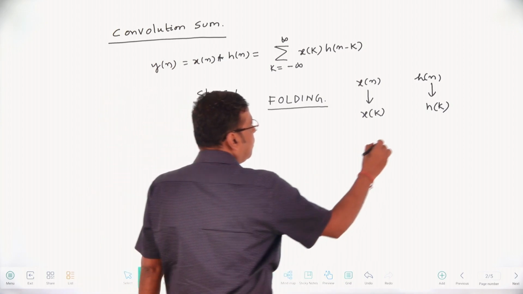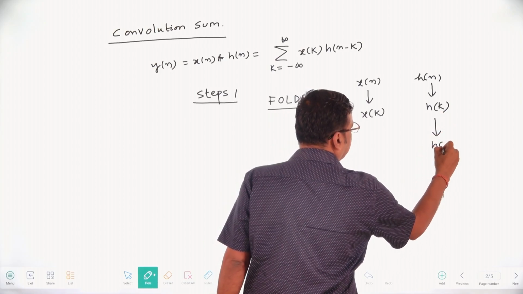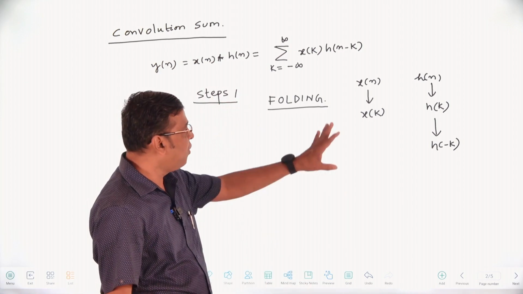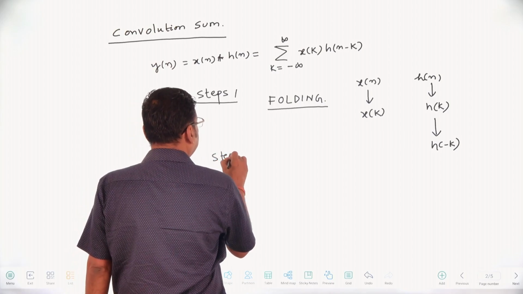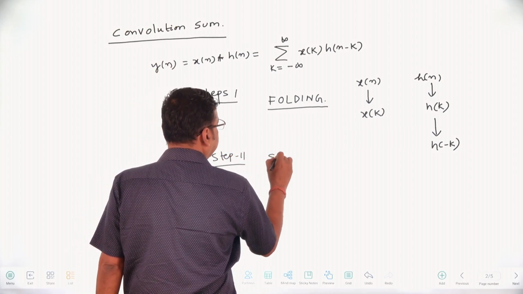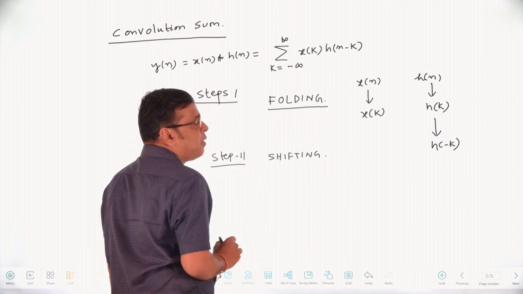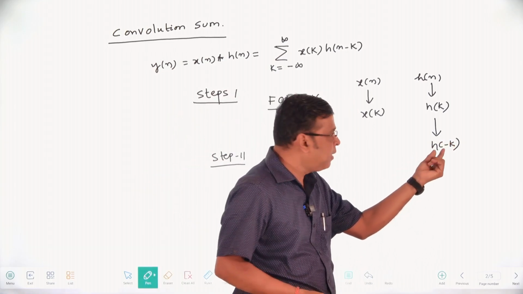In folding, h of k becomes h of minus k about k equal to 0. Then step 2 is shifting.